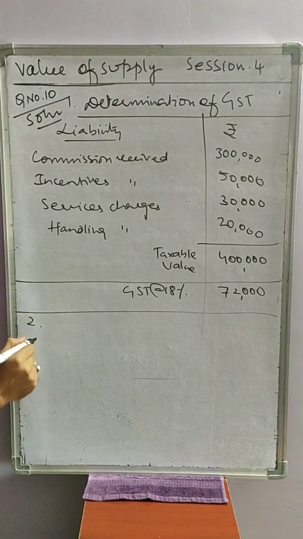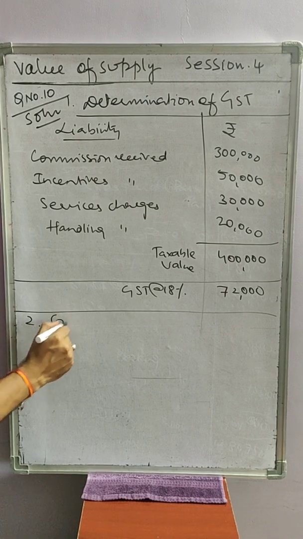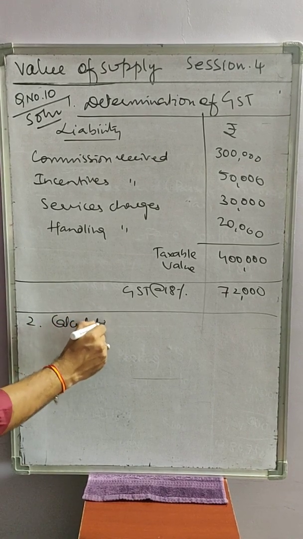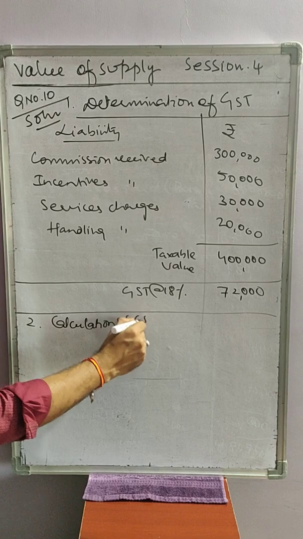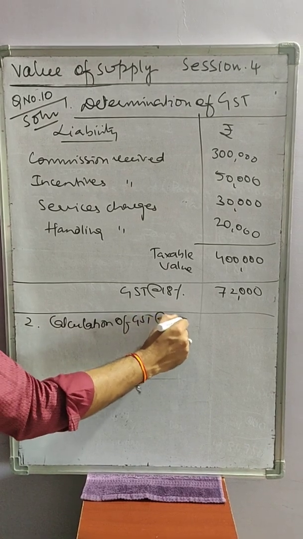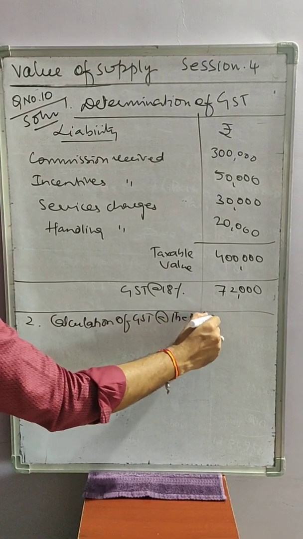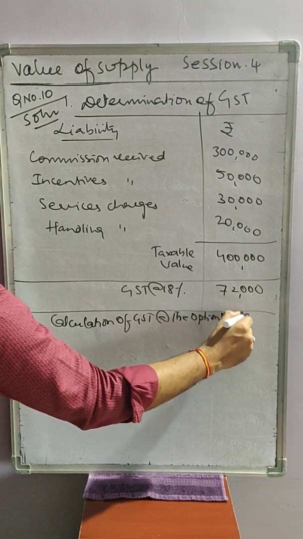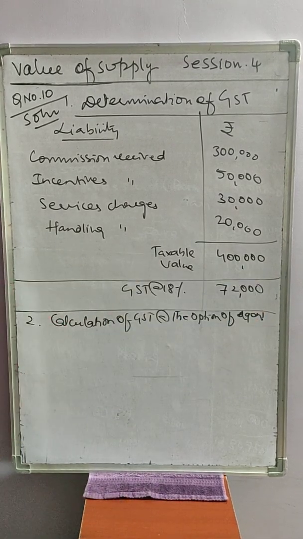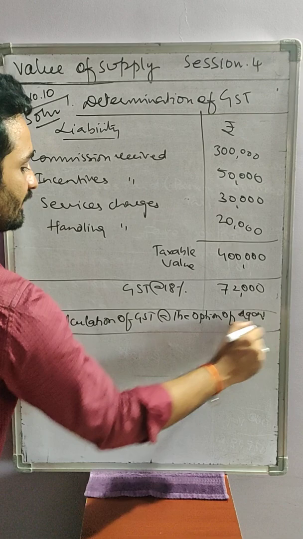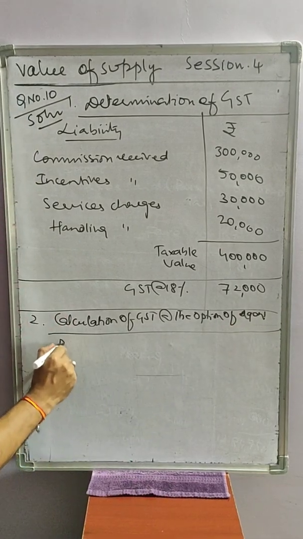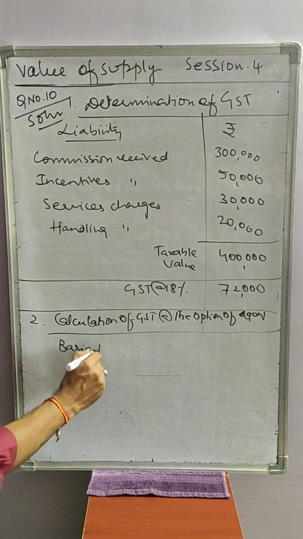Second situation, calculation of GST at the option of agent. Then he can pay either 72,000 or he can pay another, that is on basic fare, international and domestic given.